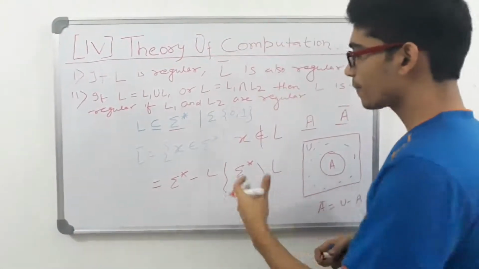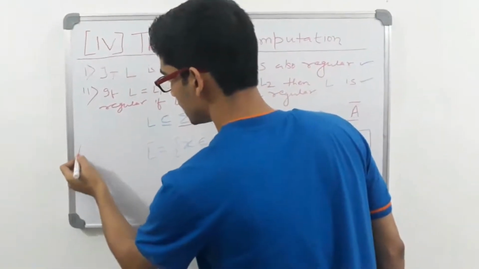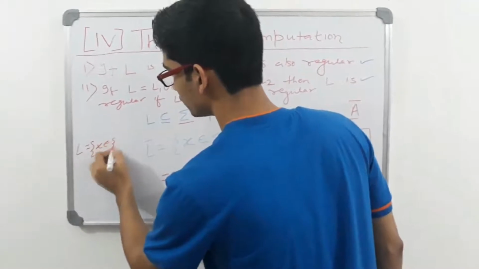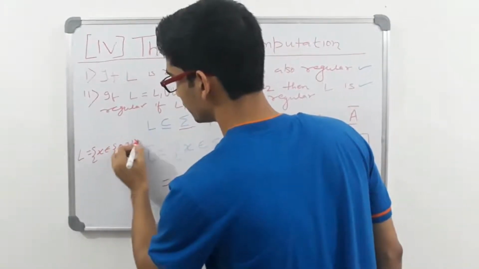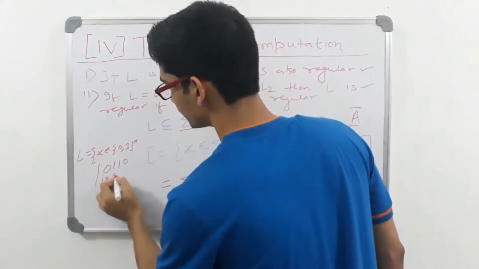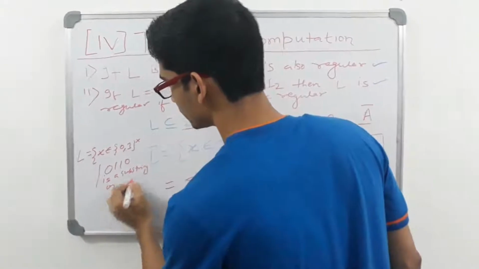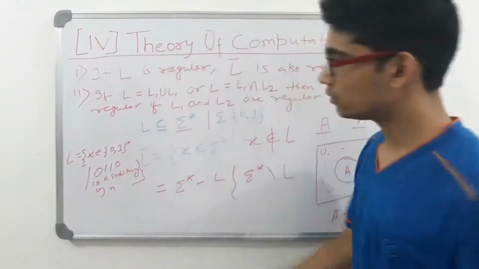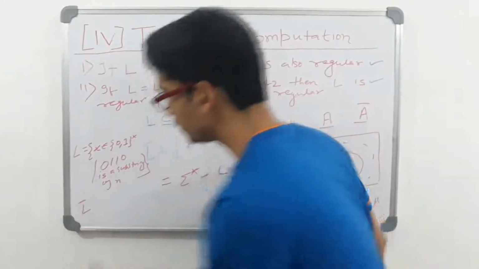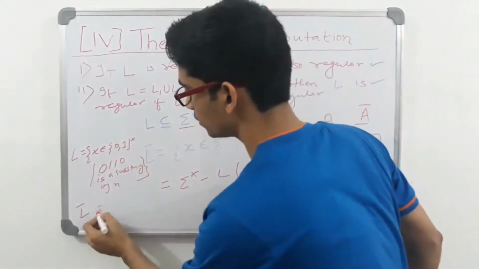So now remember the previous example, that was L, X belonging to sigma star, where 0 1 1 0 is a substring of X. And when I talk about L complement, what will be the set of this?